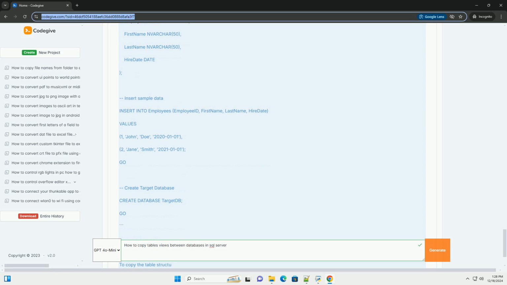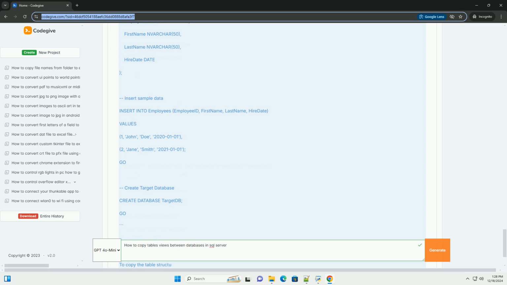HireDate date. Insert sample data. Insert into employees, EmployeeID, FirstName, LastName, HireDate. Values. 1, John, Doe, 2020-01-01. 2, Jane, Smith, 2021-01-01. Go. Create target database. Create database TargetDB. Go. Step 2.